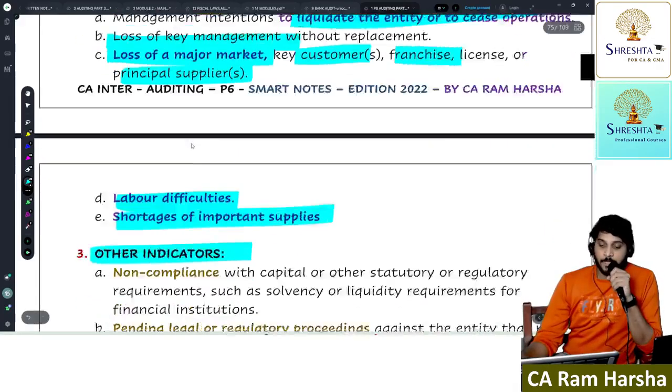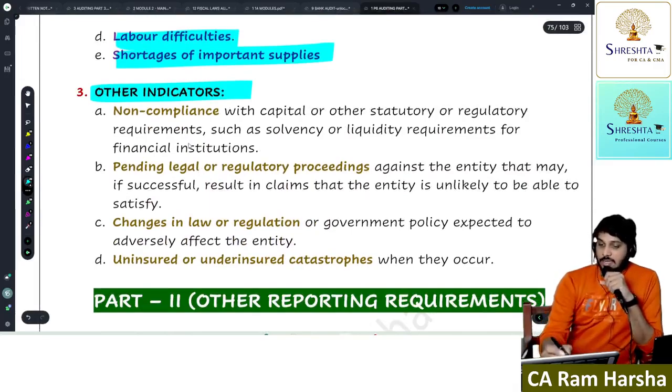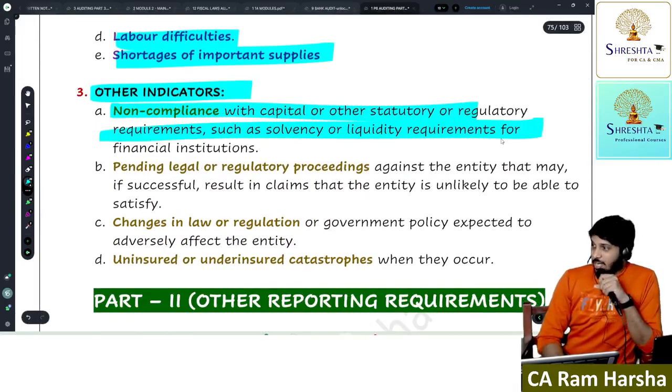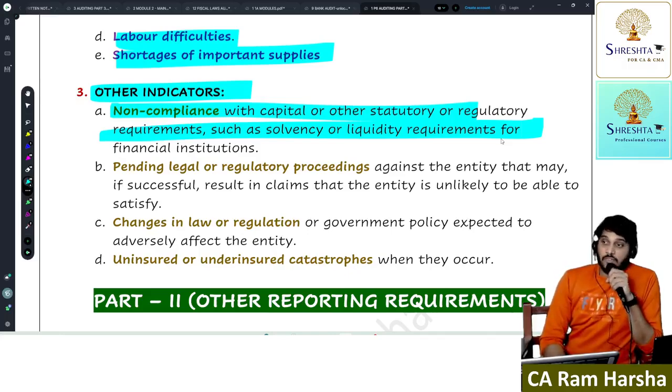Able to understand? There are other indicators. The company is not complying with legal, solvency, liquidity norms. Insurance companies have to maintain 150% solvency. Banks and NBFCs have to maintain some 15% capital ratio. If an NBFC does not comply with capital ratio, liquidity assets ratio, the NBFC will be liquidated.